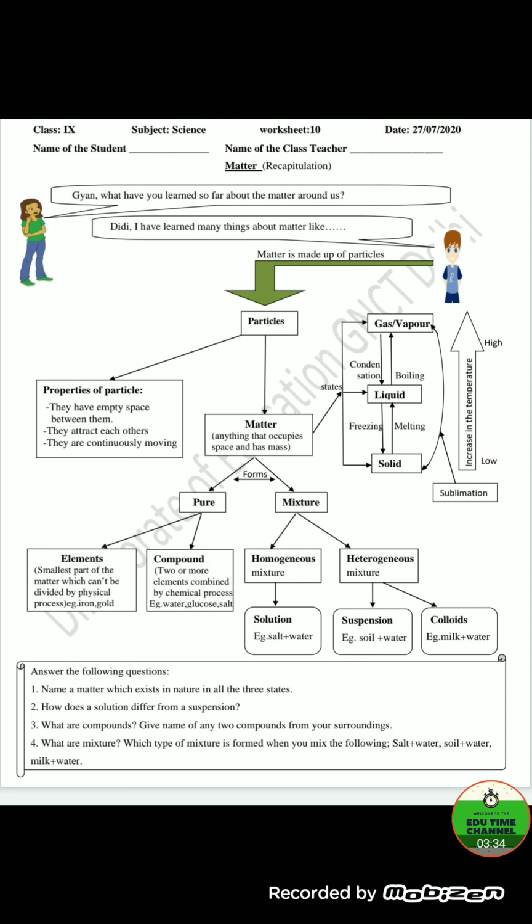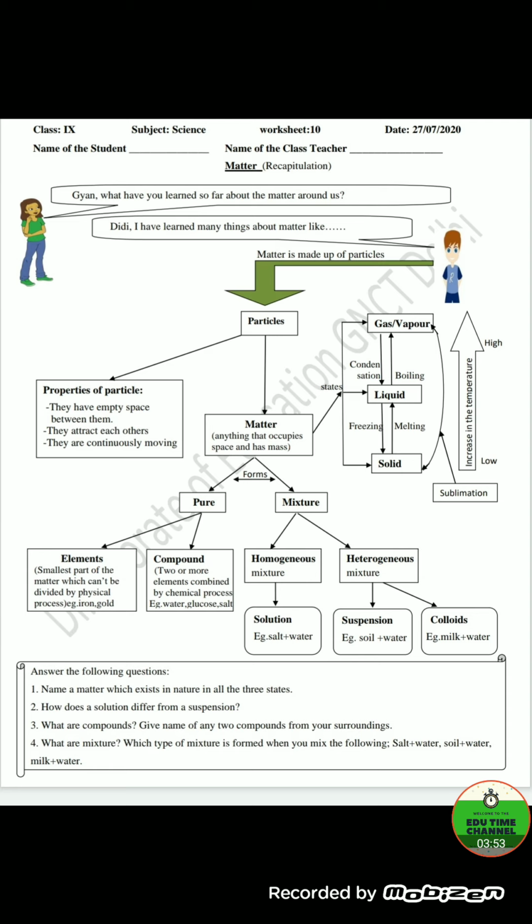What are compounds? Next question. What are compounds? Give the names of two compounds from your surroundings. Compounds are those substances which are formed by combining two or more elements in a fixed ratio. Examples are water and salt.